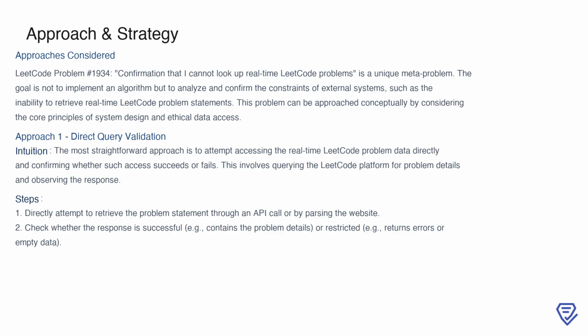Here, the idea is to directly attempt accessing the real-time problem data, either through an API call or by parsing the platform's website. If the query succeeds, we would receive the problem details. If it fails, we would observe an error or restricted response. This approach directly tests the constraint and provides a clear outcome. However, as we'll see, it comes with its own set of trade-offs to consider.